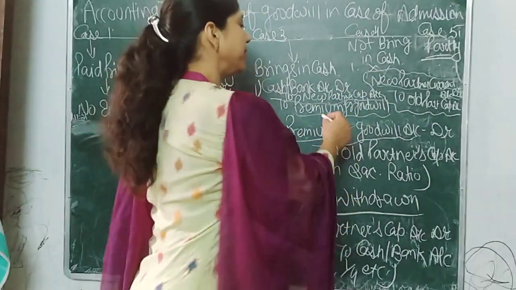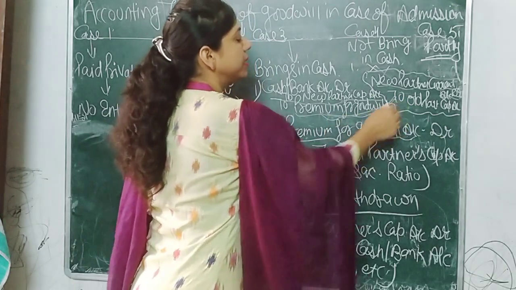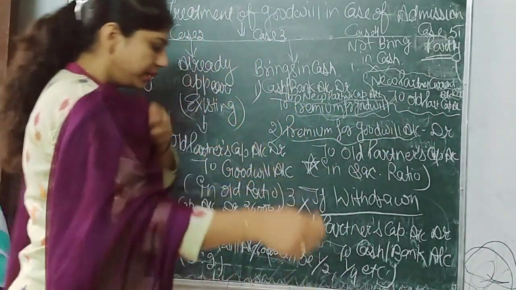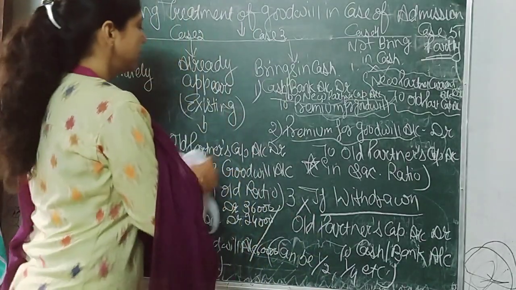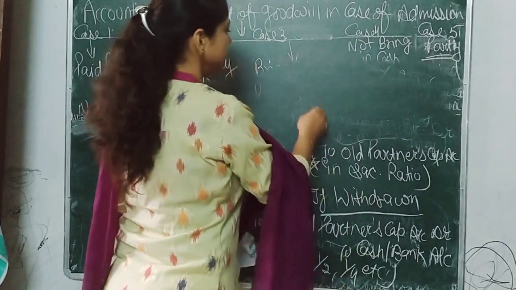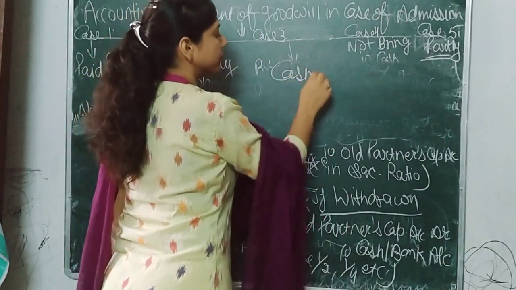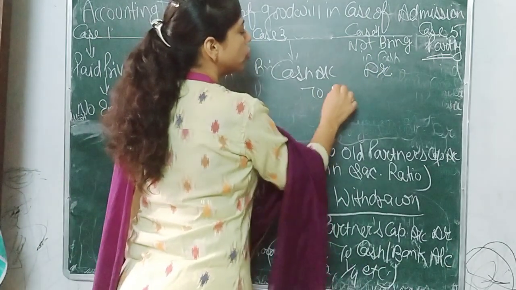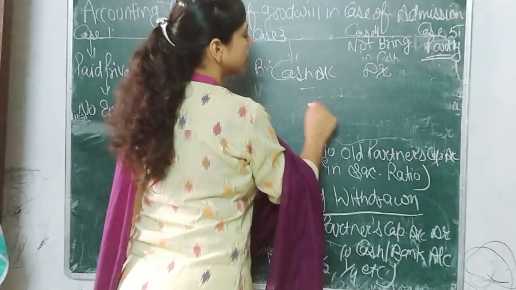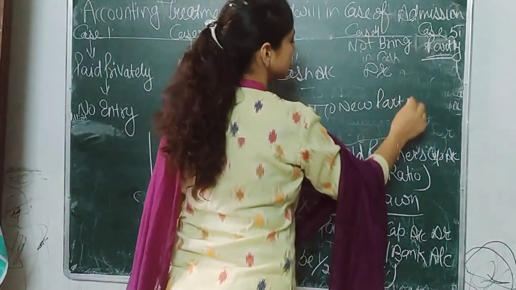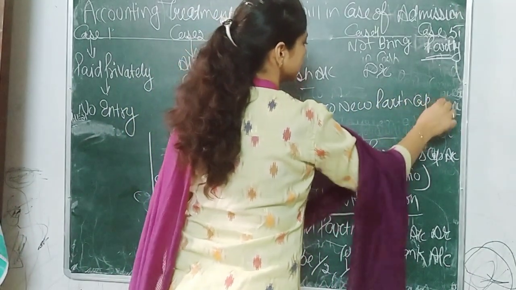Then this entry will be combined. How will it be combined? The first entry will be cash account or bank account debit to new partner's capital account.